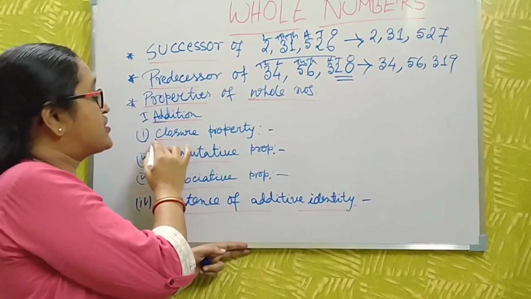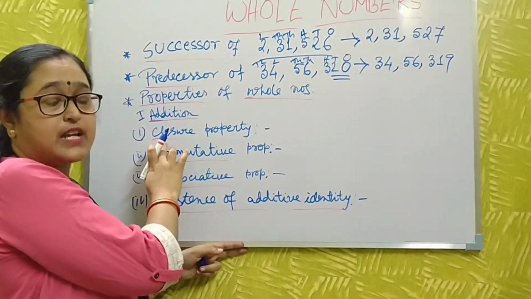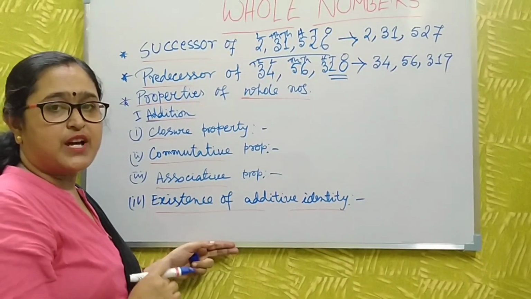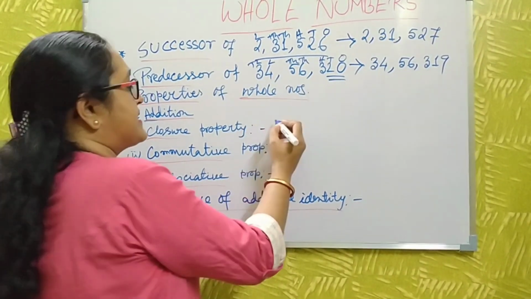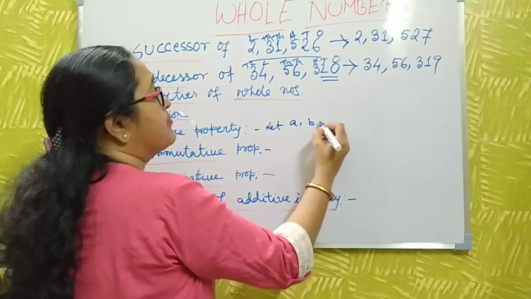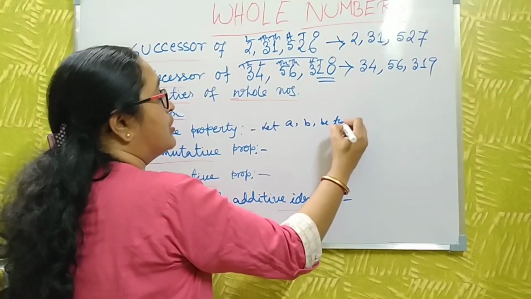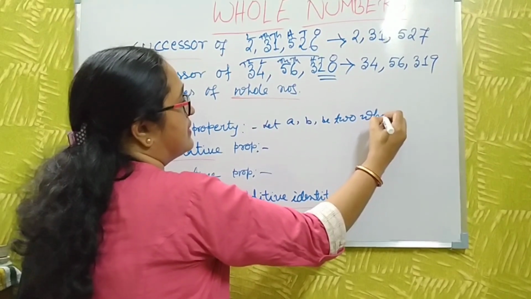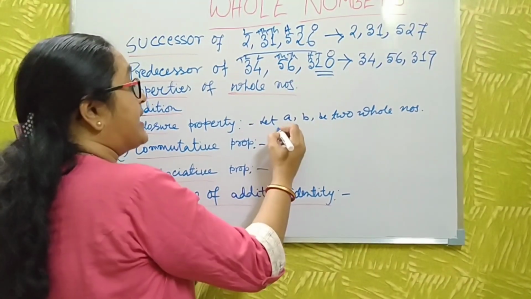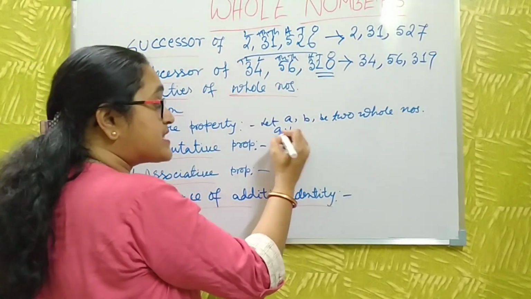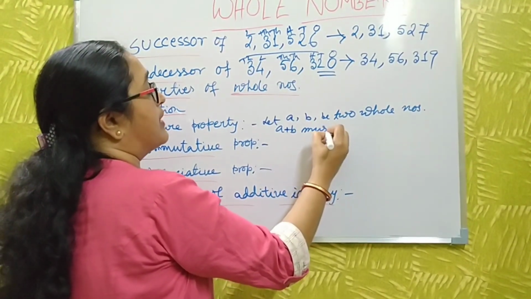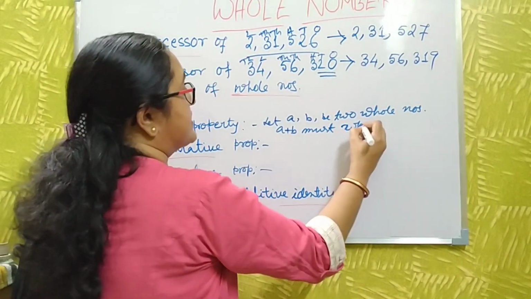Okay, now first I discuss the closure property. What is the meaning of closure property? Let A and B be 2 whole numbers. Then A plus B must be a whole number.